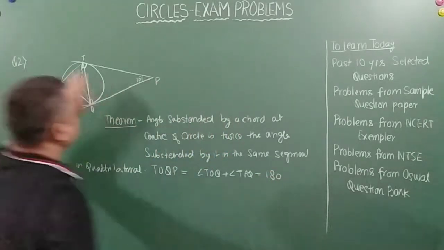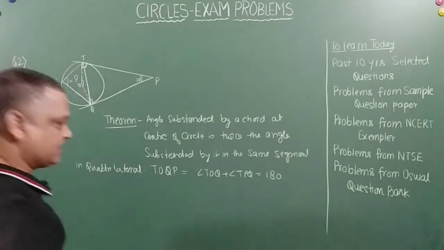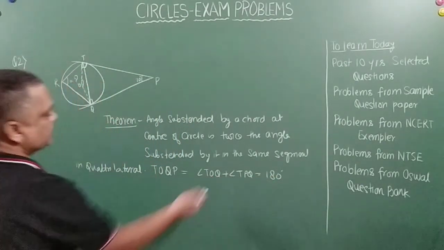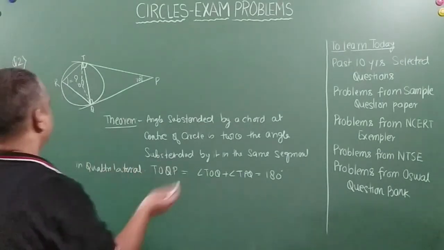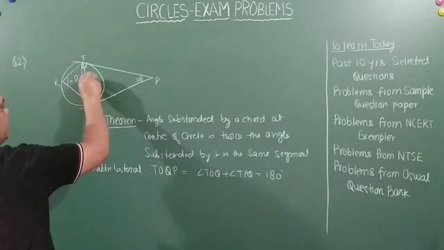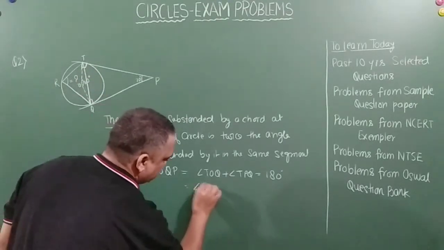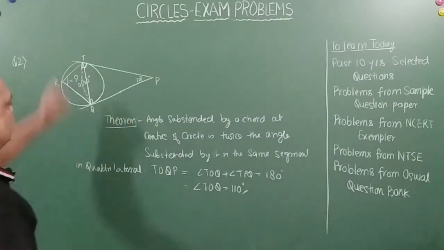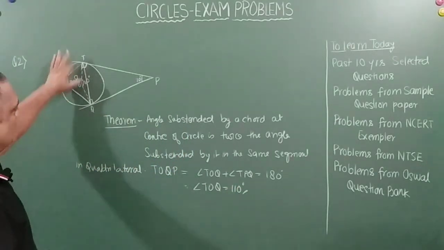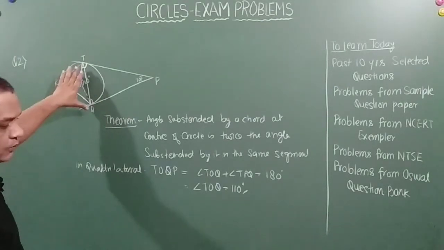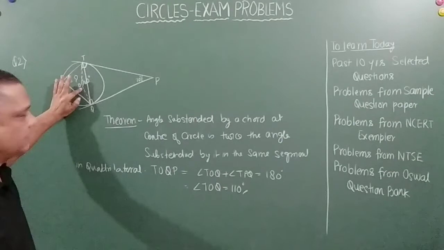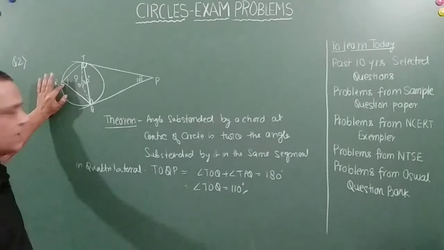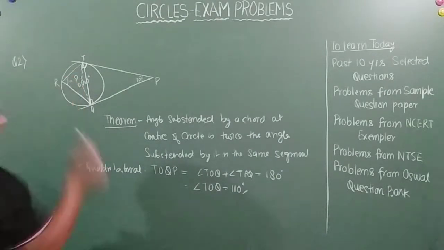Why? Because this is a quadrilateral, the sum of all the angles should be 360 degrees, right? Okay, but TPQ is given to be 70 degrees, so TOQ is equal to how much? It is 110 degrees, right? Let's write 110 degrees. So this says that angle TOQ is equal to 110 degrees. Got it? Now see, this TOQ is subtended by the chord TQ at the center of the circle, right? So this must be twice the angle subtended by it in the same segment, right? So this means this will be 55 degrees, right?